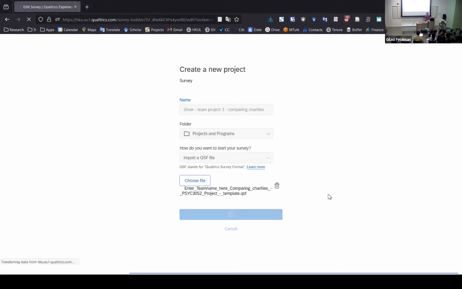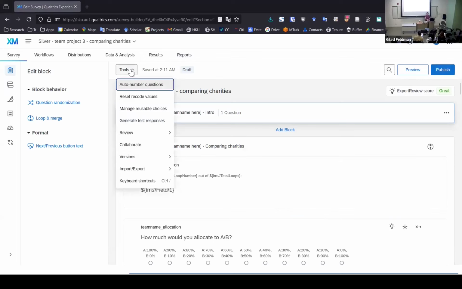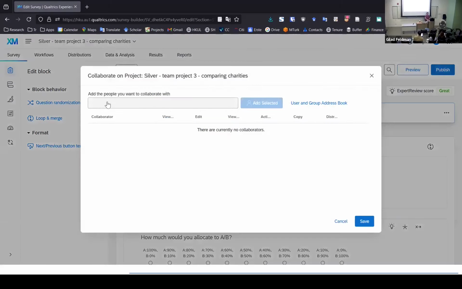It will take a second, but finally it will import everything that I prepared for you in this Qualtrics to create your own Qualtrics. If you need to share this with your teammates, you can collaborate on that. One of the tools that you have is collaboration, and then you can share this with some other people. So you can write their emails and share this with them. So a few members can work on the Qualtrics together.